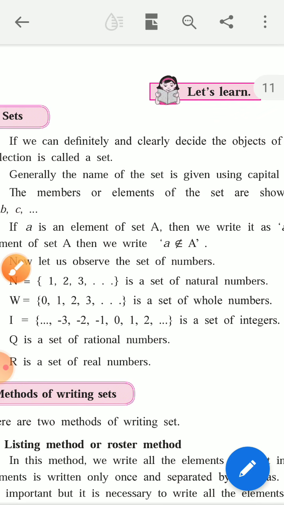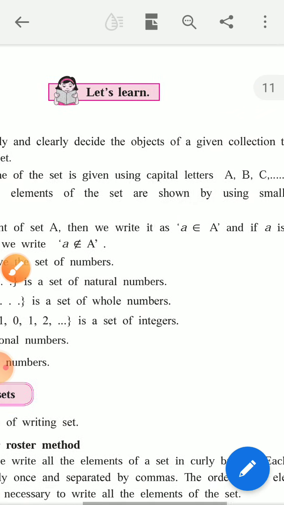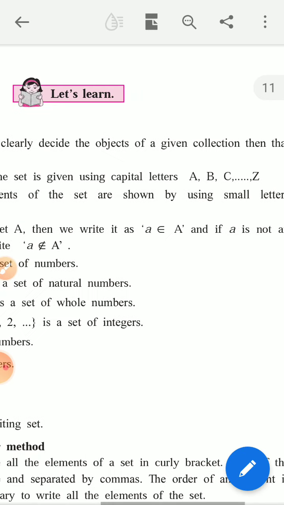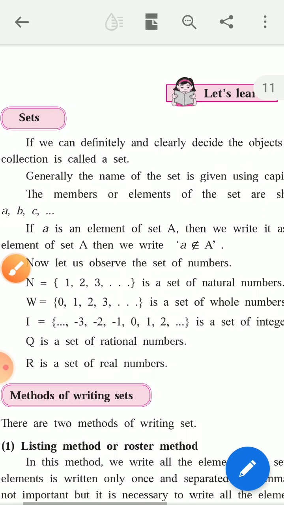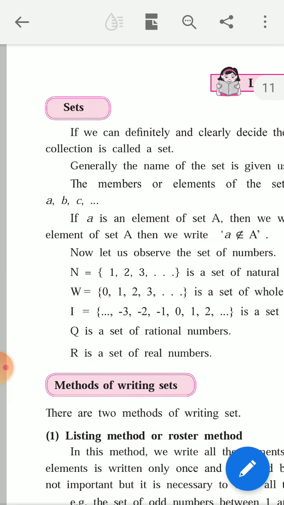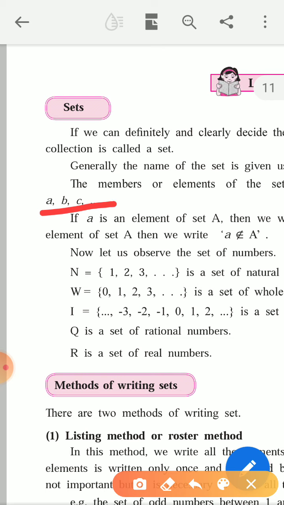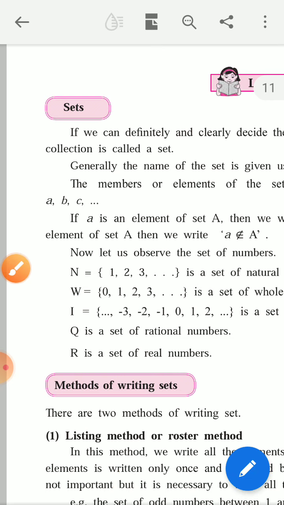Generally the name of set is given using capital letters. So name of set is denoted by capital letters A, B, C, D, E, F, G up to Z, and elements of sets are denoted by small letters a, b, c. Now consider one example.